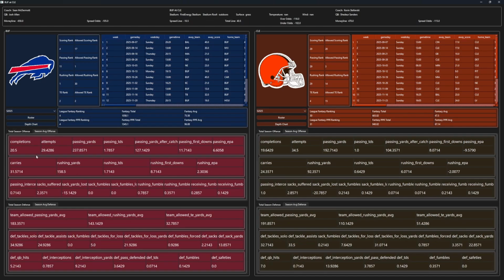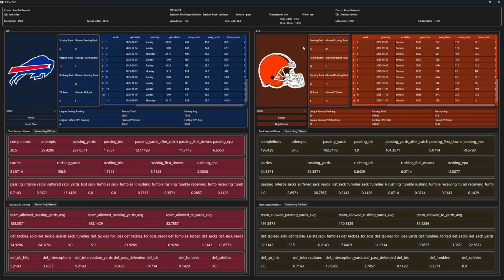Moving over to your team averages and looking at the rankings, you have Buffalo with a pretty good offense with a scoring rank of 4, a passing rank of 11, the best team at rushing with a rushing rank of 1, and a tight end rank of 2. Defensively, it's a lot more mixed with an allowed scoring rank of 17, allowed passing rank of 1, allowed rushing rank of 30, and an allowed tight end rank of 2.